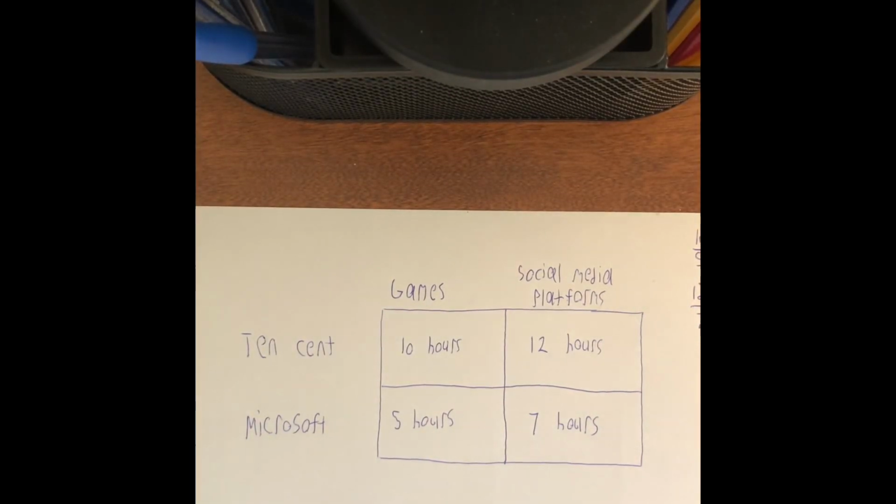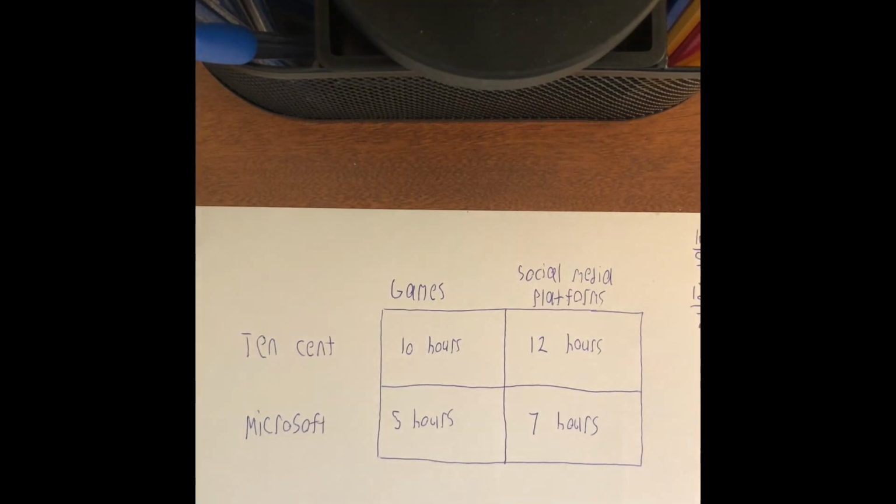So in this example, we have Tencent and Microsoft. Both these companies produce games and social media platforms. Tencent makes games, it takes them 10 hours to produce games, while it takes them 12 hours to produce social media platforms. For Microsoft, it only takes 5 hours for them to produce games and only 7 hours to produce social media platforms. In this case, Microsoft has the dominant strategy for both games and social media platforms.